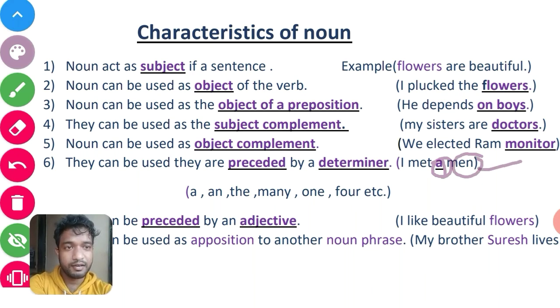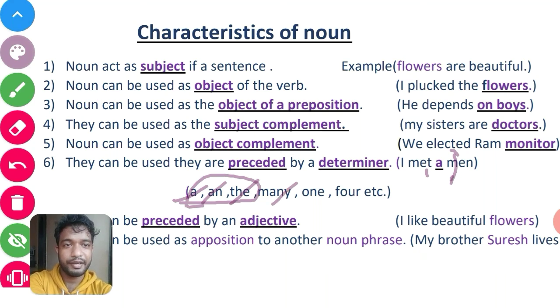It means the noun comes after the determiner. A and the are articles, which are determiners, and many, one, four, all these are determiner words.